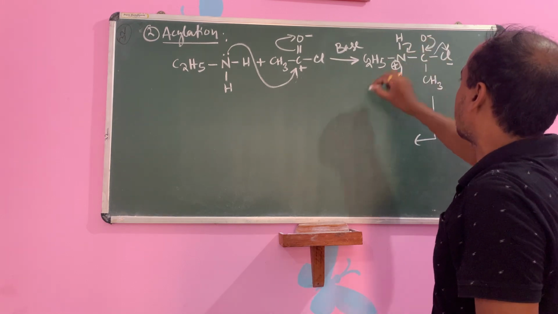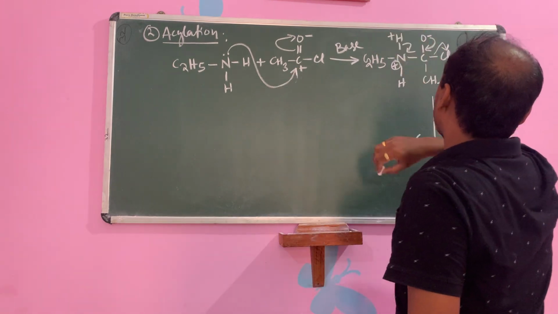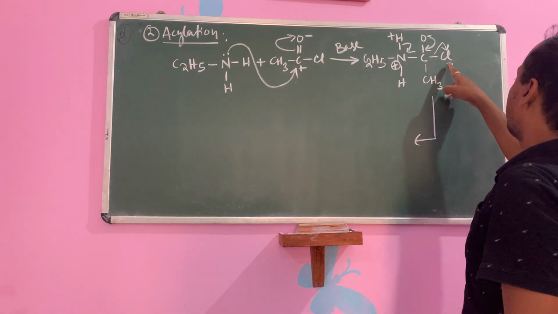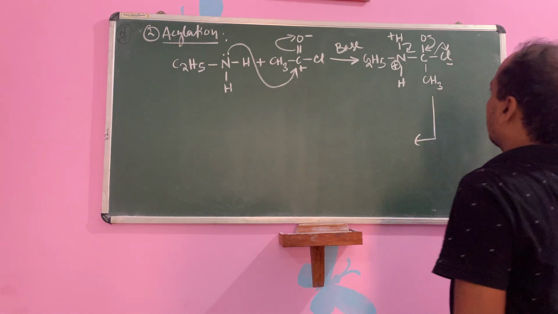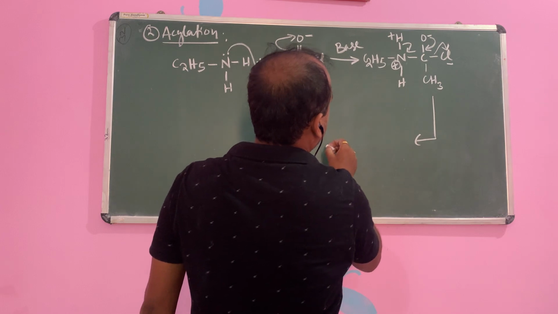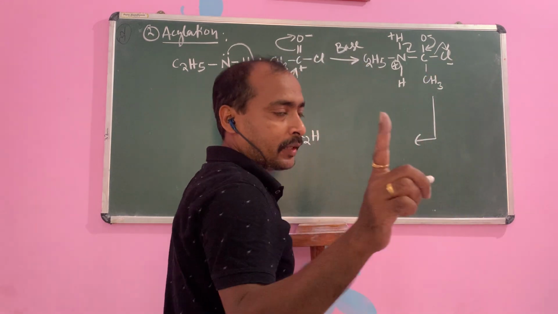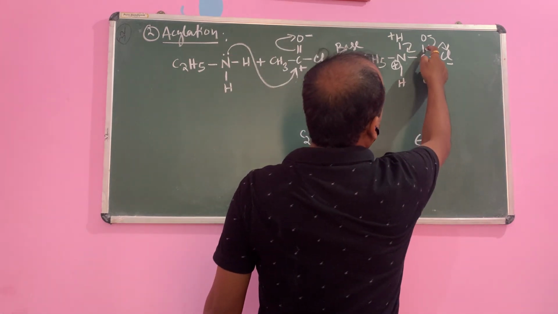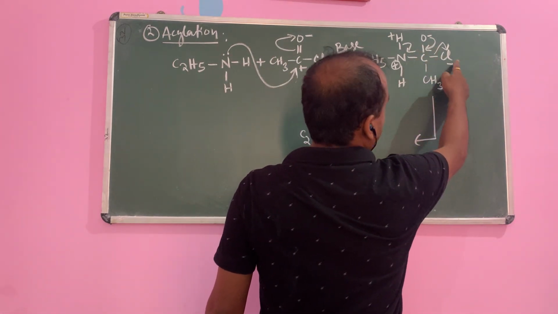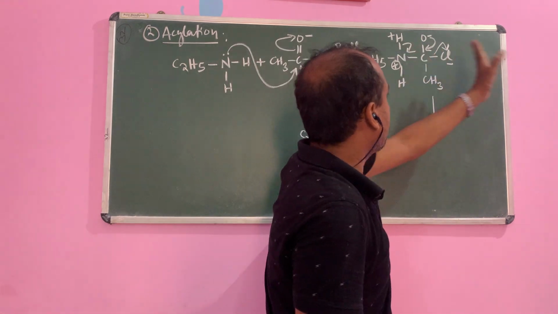Nitrogen will be positive because it is donating the lone pair of electrons to carbon. Then this one is plus and this one minus. HCl will be removed. So what is the product? You see this one. After removing the chlorine, now carbon has the valency 4: 1, 2, 3, 4. After removing the chlorine, taking the electron of carbon, Cl minus and H plus give HCl.